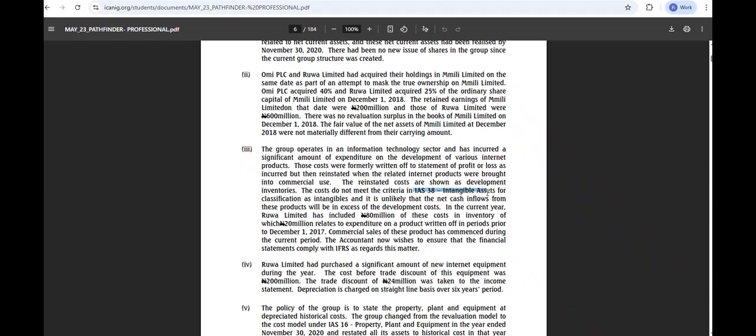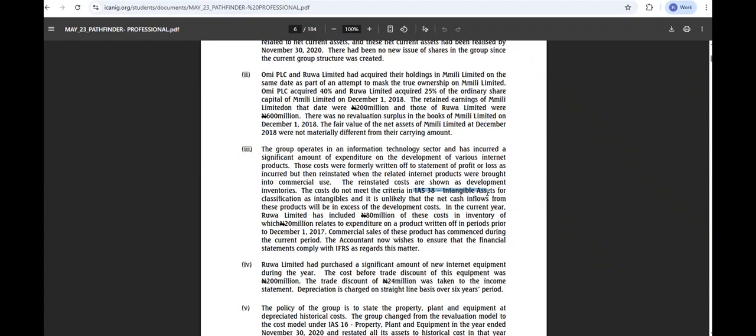So what do we do? We reclassify it back. We remove it from the financial position and take it back to the income statement. Am I right? Do you understand what I'm saying? If you don't understand, just say it. Let's look at it again.